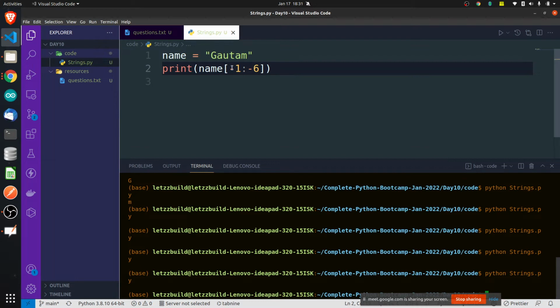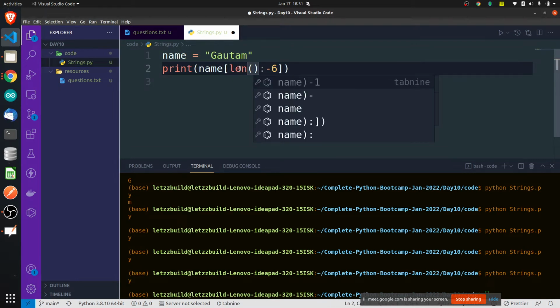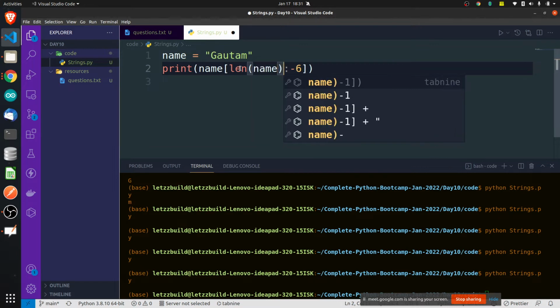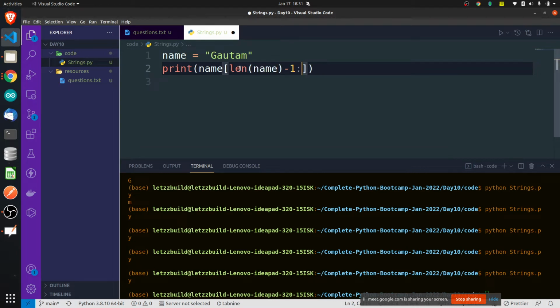No. Start from length of name -1 and end till 0 and go in reverse order. Okay, sorry, you can give the third index here and ask it to go in reverse order. I'm really sorry for that. See here. If you want to ask it to go in reverse order, you can give that, how we did for range, right? Something like that you can do.